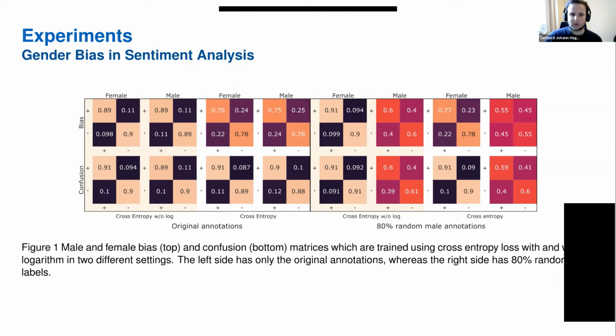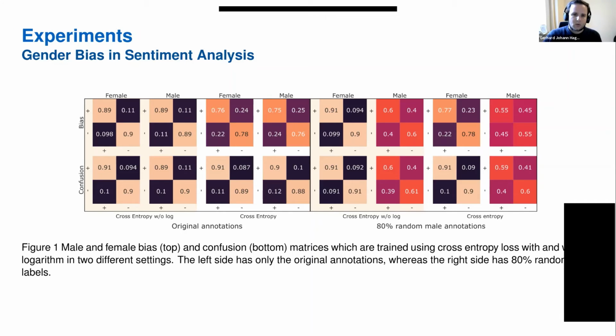We train the model and have an annotator bias set for male and female separately, and we want to see if the bias matrix from our model matches the confusion matrix. This depends on whether the loss function has a logarithm or not. Here it does not have the logarithm, here it has a logarithm.